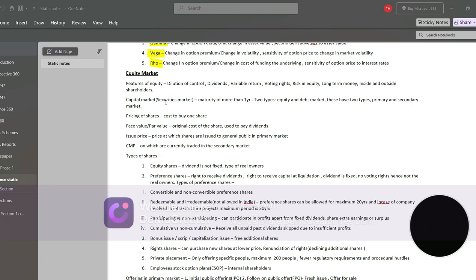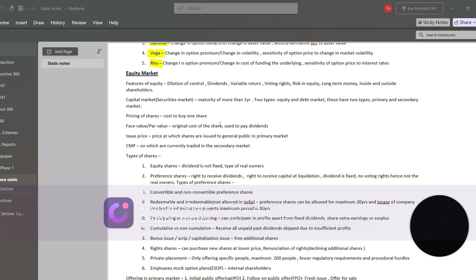Now we will look at some important terms for this chapter. First is pricing of shares. This means the cost to buy one share. Second is face value or par value. This is actually the original cost of a share. For example, if your company is listed in primary market at first, and at the starting it is listed for 100 rupees, then this is called the par value.